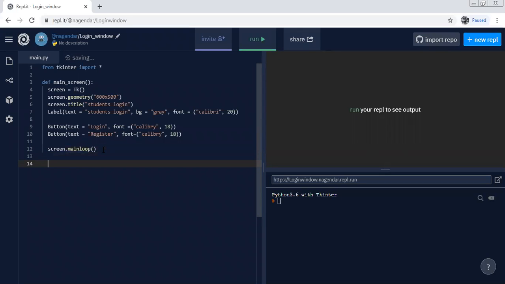And here you just call the main screen back, because without calling this it won't print anything, right? Let's see now, just run and see.